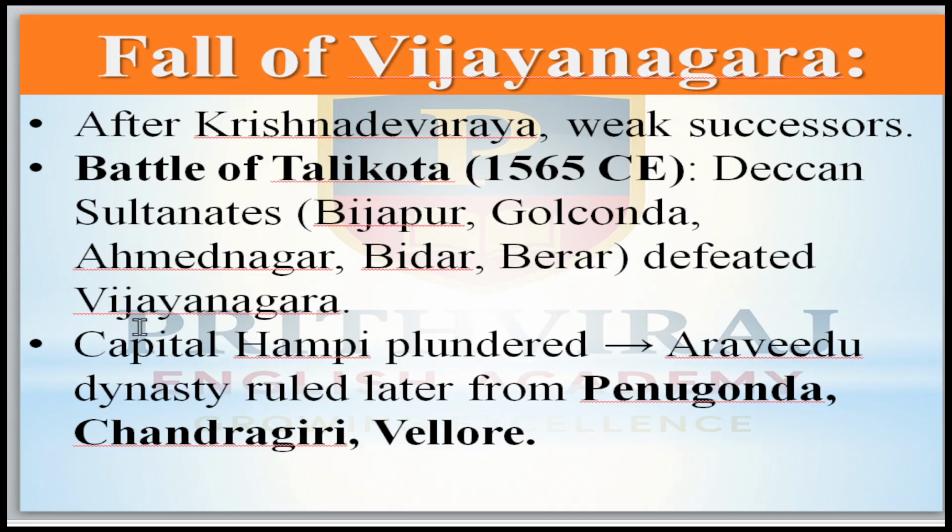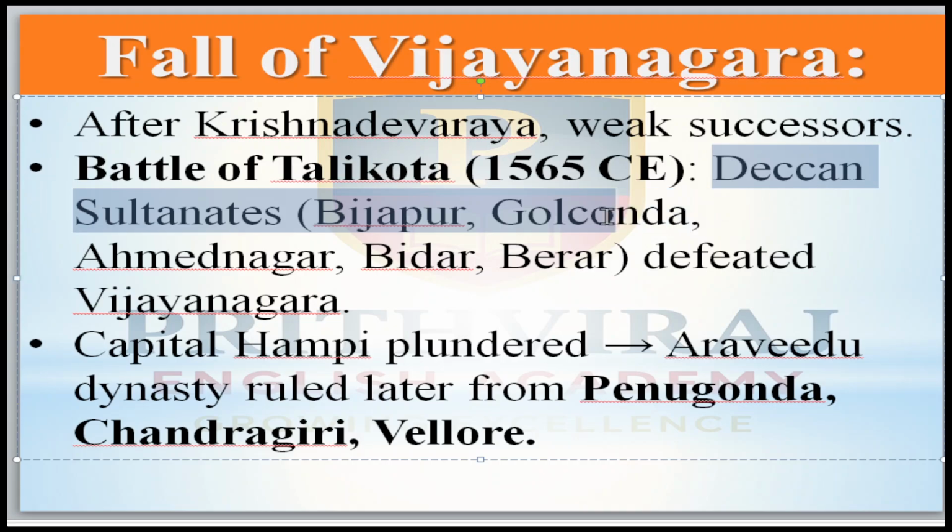Fall of Vijayanagara. Fall means downfall. After Krishna Devaraya, weak successors came, meaning the kings afterwards were weak. By the Battle of Talikot in 1565, this dynasty declined.